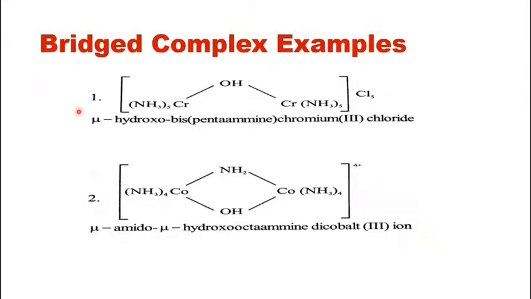So you can either name it like bis pentaammine chromium 3, or you can also write the total number of ligands present like octaammine, then the number of metals, dicobalt, because there are two cobalt here, so dicobalt 3 ion. So either way you can mention the name of the complexes.